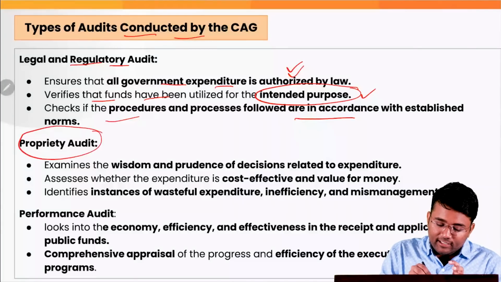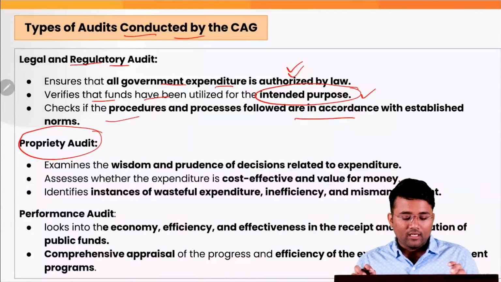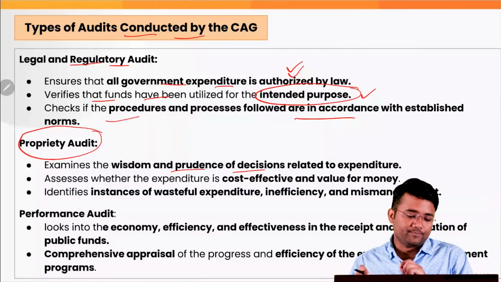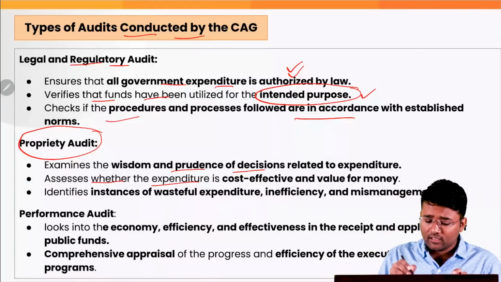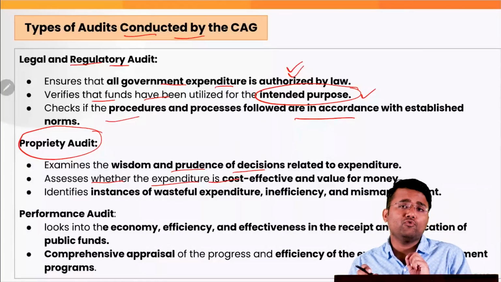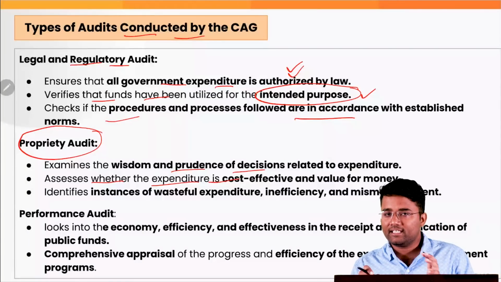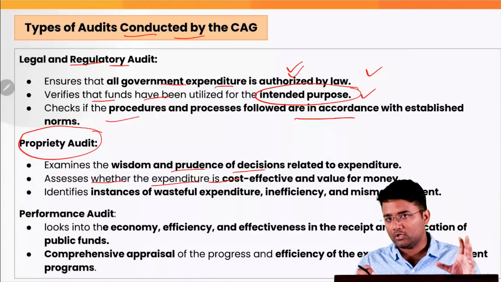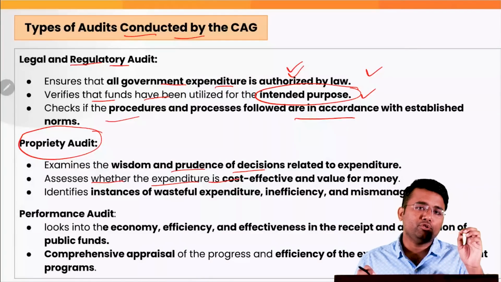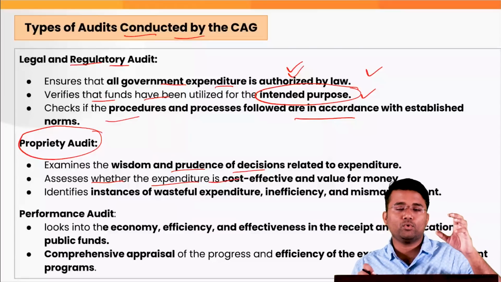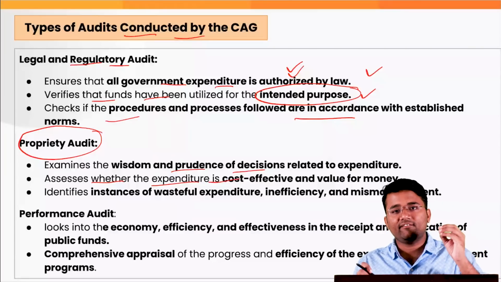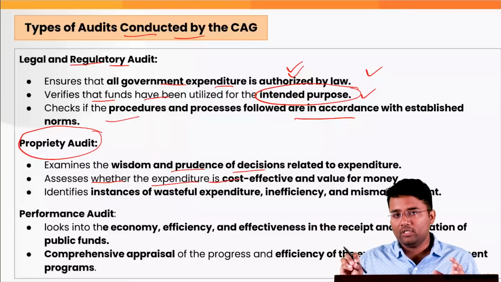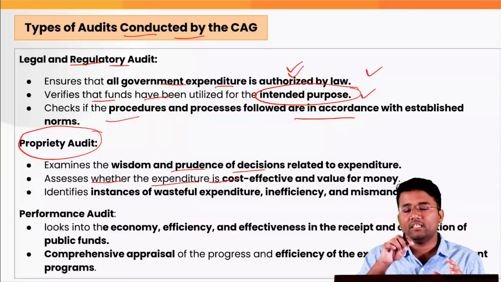Then there is propriety audit, which examines the wisdom and prudence of decisions related to the expenditure. It assesses whether the expenditure is cost effective and value for money. Because in the first case, under the regulatory audit or legal audit, it is checking whether that particular money was authorized by the law, whether the money is being used for the intended purpose. If there is a particular scheme, let's suppose for that 60-70,000 crore was allocated, so whether all that money was used for that particular scheme only or not. First of all, CAG has to ensure this.